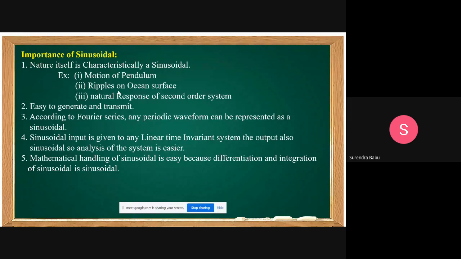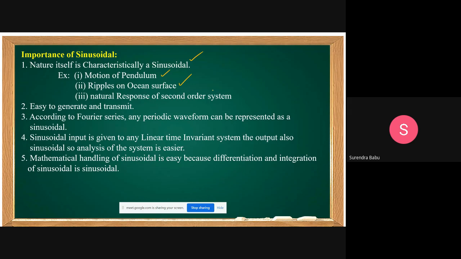I think all of you well know this. Generally, our reference is the sinusoidal waveform only. Why are you preferring it? This is the main reason: nature itself is characteristically sinusoidal. The examples are the motion of a pendulum and ripples on the ocean surface. The ripples on the ocean surface are also a sinusoidal function.